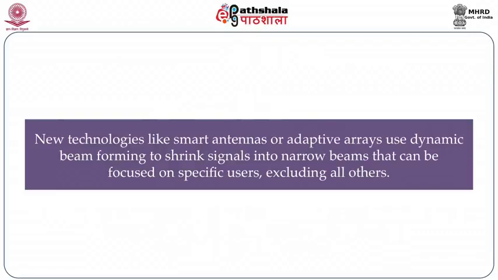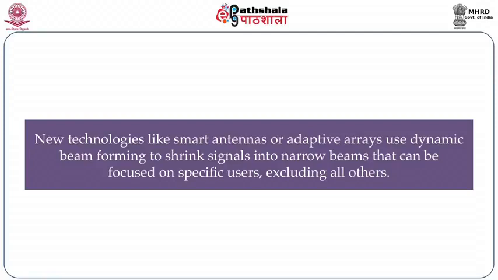Then there are also new technologies developing in which the signals can be focused on specific users excluding all others. That is, the signal will reach only that mobile phone or only that subscriber to whom the call has been made. These types of antennas are known as smart antennas.